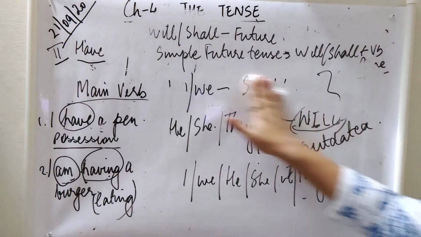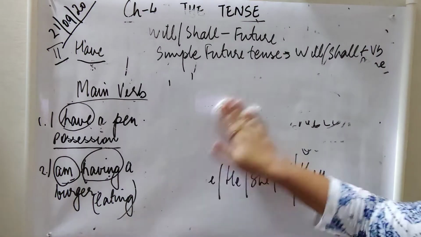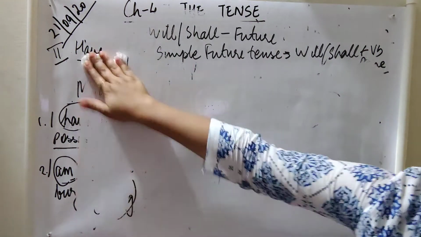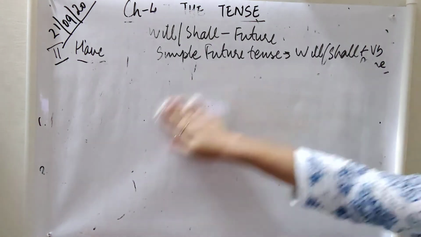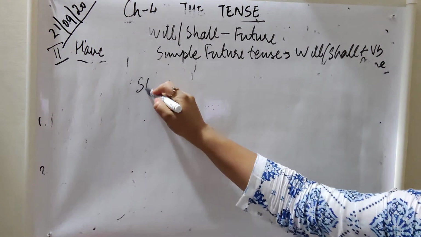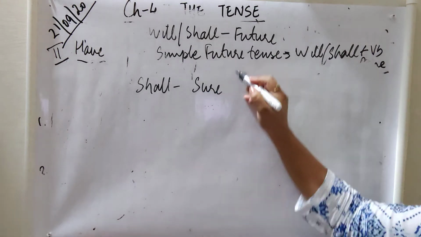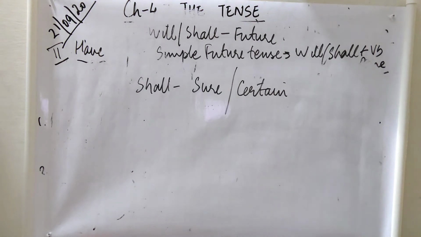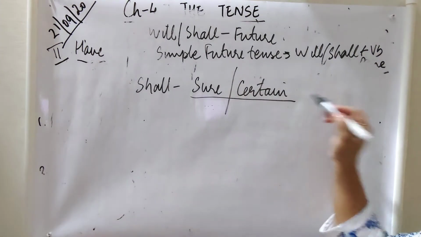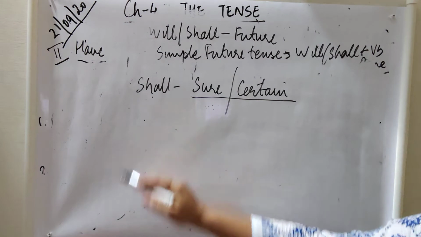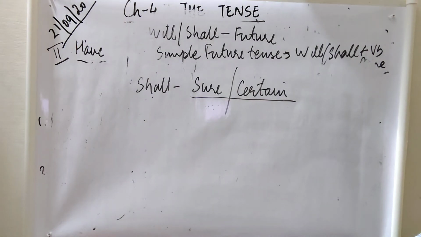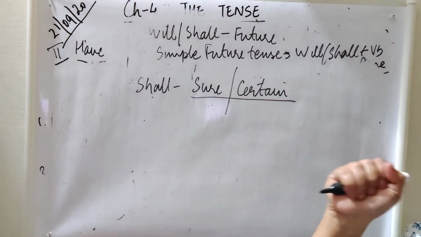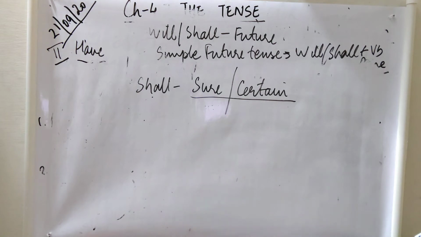Now what about shall? How is shall used and where is shall used? Shall is used under certain circumstances where we are very sure, very certain. For example, there is an India-Pakistan match and you say India shall win, meaning it's certain that India will win. If ma'am says that you have not submitted your assignment and you say, ma'am, I shall submit it tomorrow, it means that you are very, very certain that you are going to submit it tomorrow.